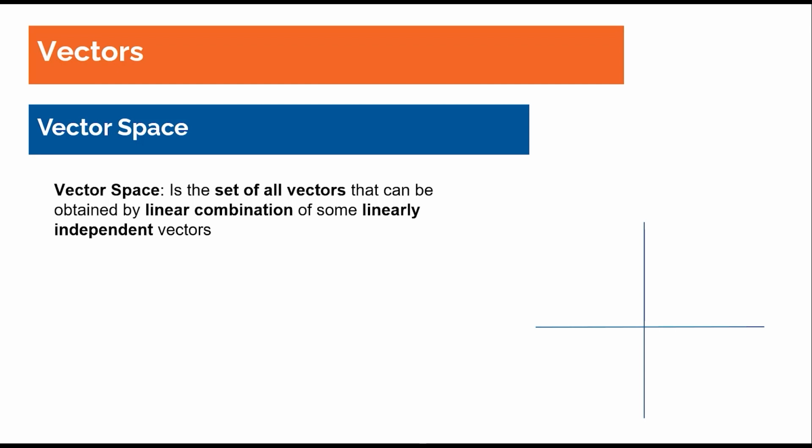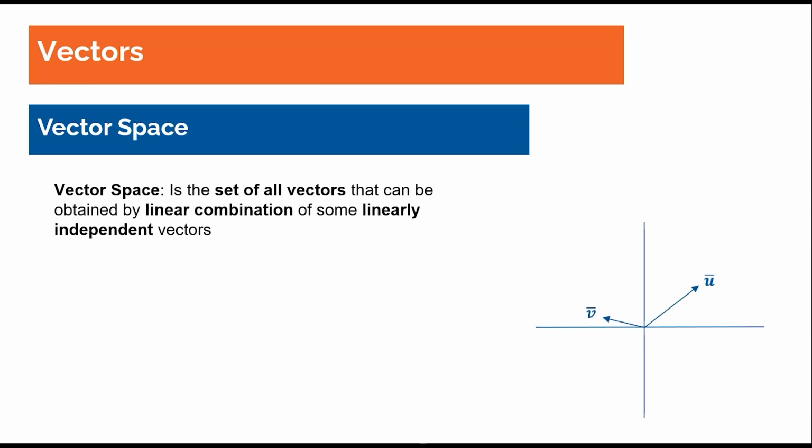I want to define a vector space intuitively because we don't need the formal definition in order to understand and use the concept of vector space. A vector space is the set of all vectors that can be obtained by linear combination of some linearly independent vectors. I want you to notice the bold words here. The vector space is a set of vectors, here the set of all vectors, that can be obtained by performing linear combination on some vectors, but those vectors need to be linearly independent. Let's take a look at an example.